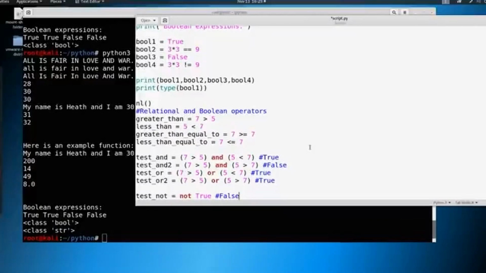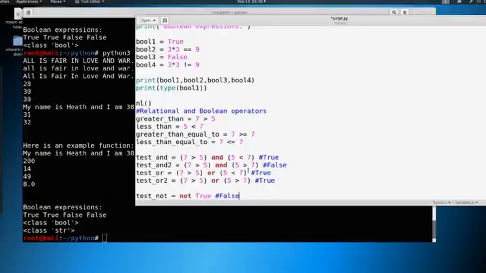Really, all you have to think about, though, is Boolean operators and these expressions. And the most important things to take away from this are not just the true and false, but the greater than symbols, the less than symbols, all these different types of operators that we can utilize here. And that we can also utilize things such as and, or, and not as well. So we're just adding more tools to our toolkit and more things to think about.